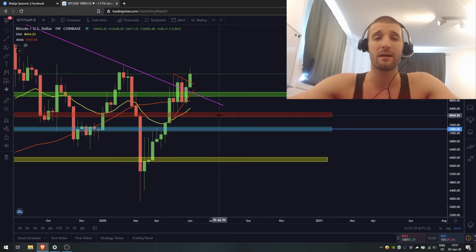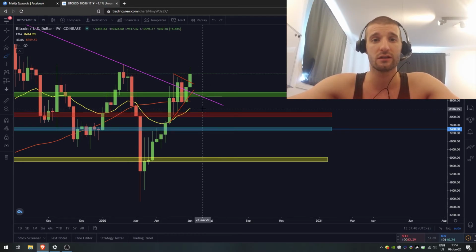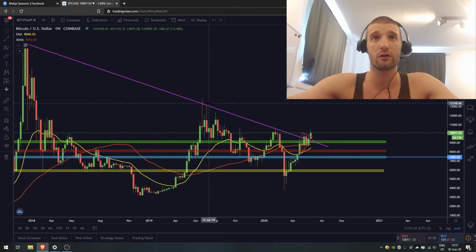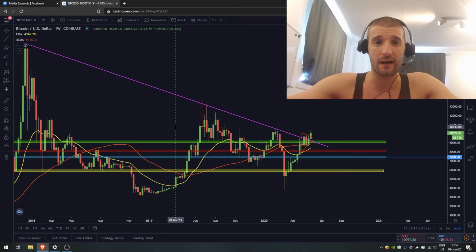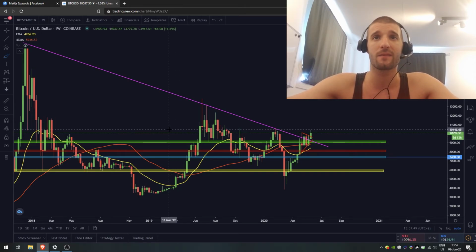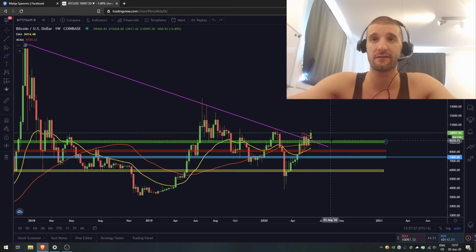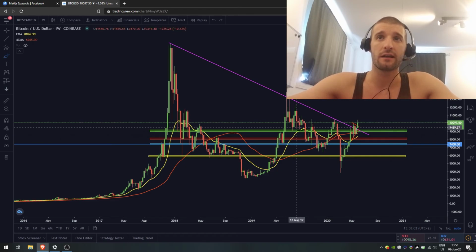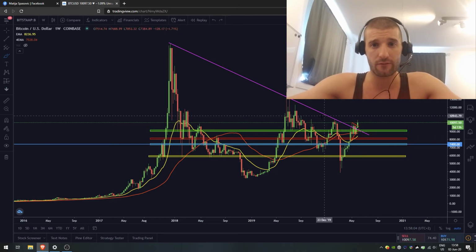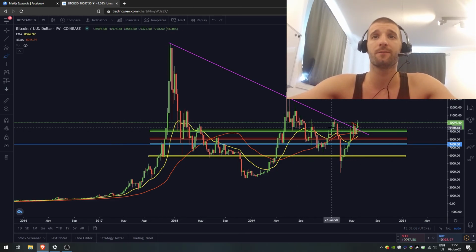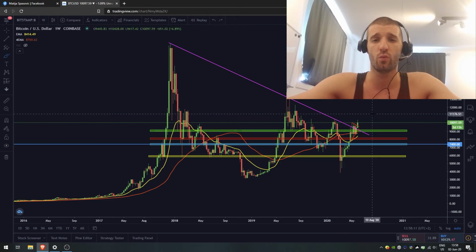So please make sure not to be left behind, especially if you are a long-term holder. If you're in this space for the long term, make sure you observe this price, because as much as you need to be careful with your stop losses and when you're trading, you need to be also careful not to miss the big train over here, because that could be devastating and discouraging for you. So make sure to observe our videos, observe the technical analysis, learn a lot about technical analysis, and you will be just fine.